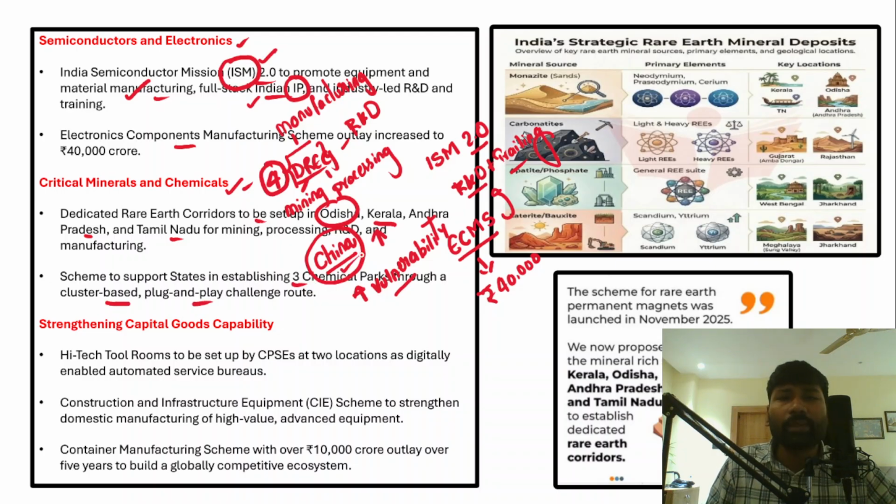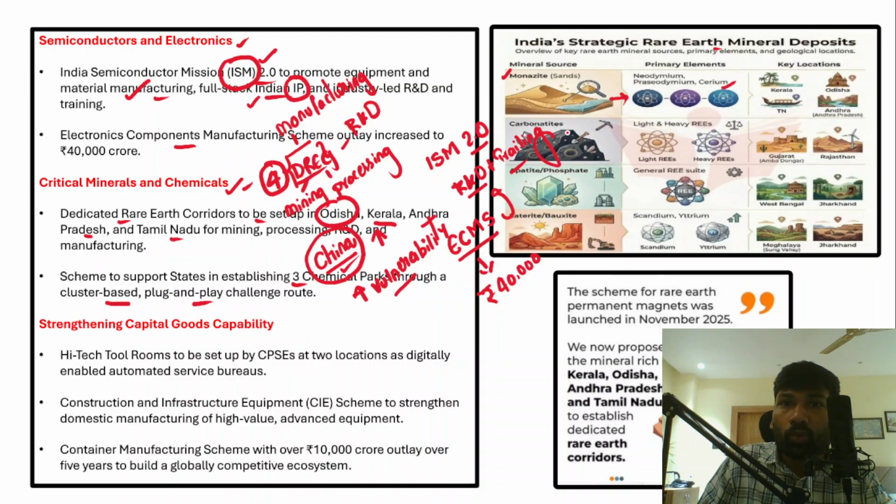So chemical parks will also be established in those states where these rare earth corridors are going to be established. Right. Now, in this context, if you look at India's strategic rare earth mineral deposits, states like Andhra Pradesh, Odisha, Tamil Nadu and Kerala are known for monazite sands, which is a mineral resource. The monazite sand is used for rare earth elements like neodymium and other rare earth elements.